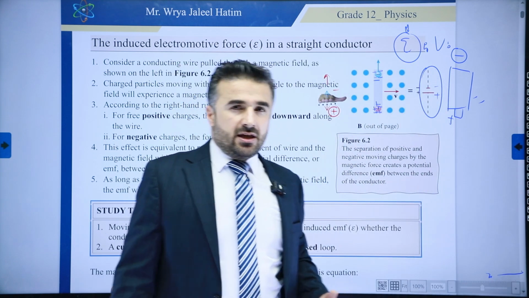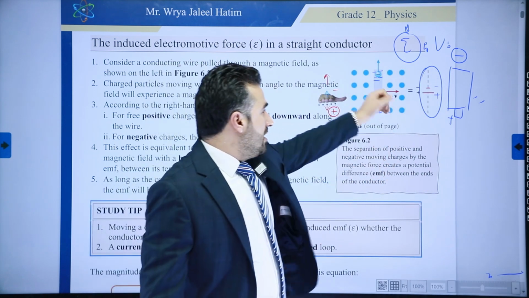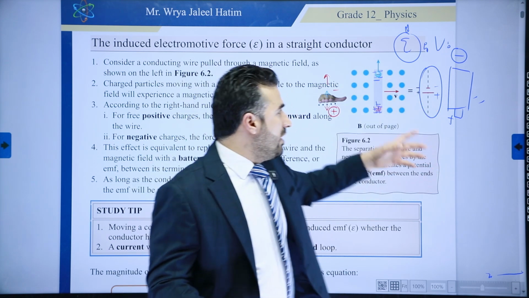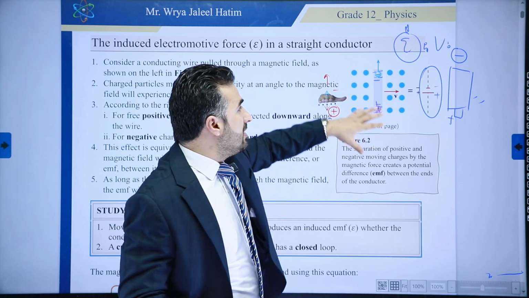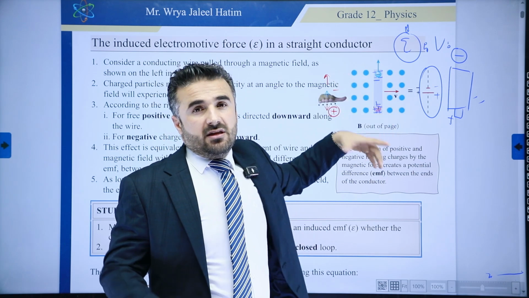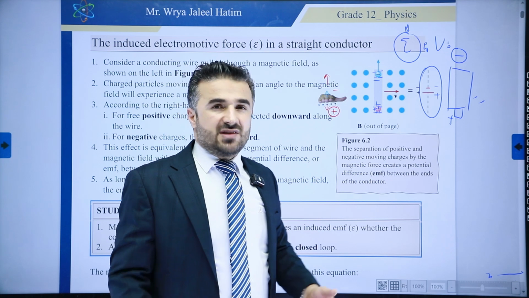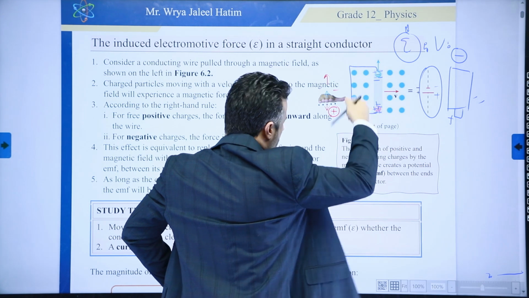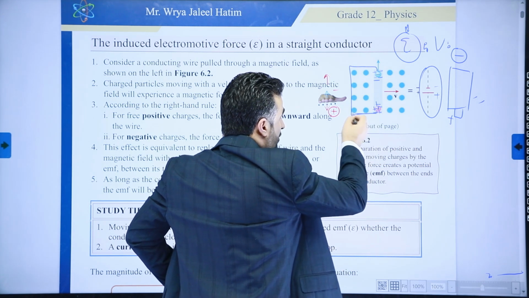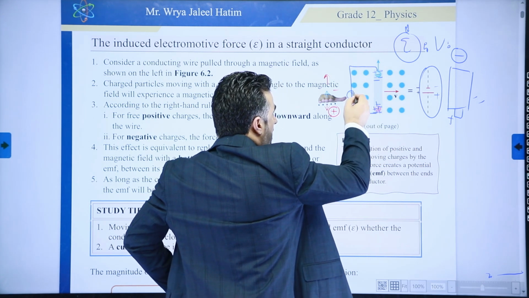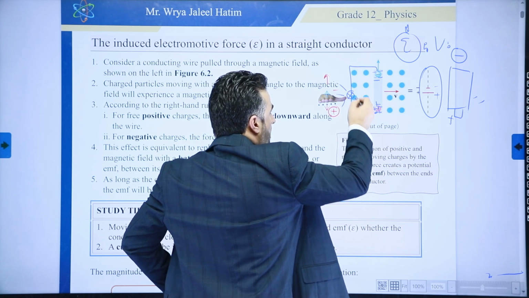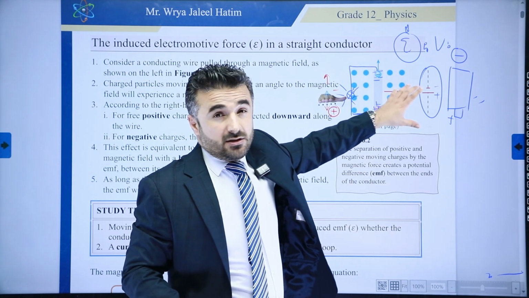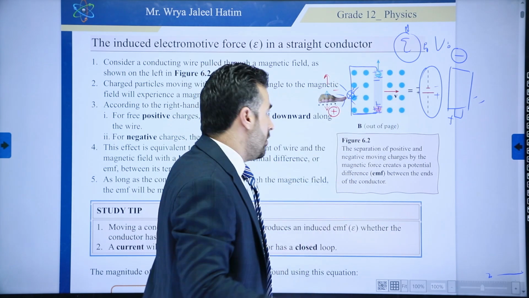But here's the second thing. Does any current flow through this wire? The answer is no. So when can we make the current in this flow in a circuit? We can use that electricity that is generated if we connect this to an external circuit. So if I have a light bulb here, this light bulb can glow, even though it might be a bit dim, because perhaps the strength of this electromotive force that is generated is not too high.